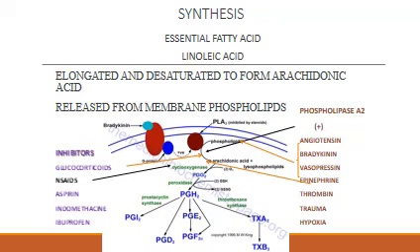From PGH2 you can get the prostacyclin PGI2, the prostaglandins PGD2, PGE2, PGF2 alpha, and the thromboxanes. The inhibitors of cyclooxygenase are very important. They include the glucocorticoids and the non-steroidal anti-inflammatory drugs: aspirin, indomethacin, and ibuprofen.